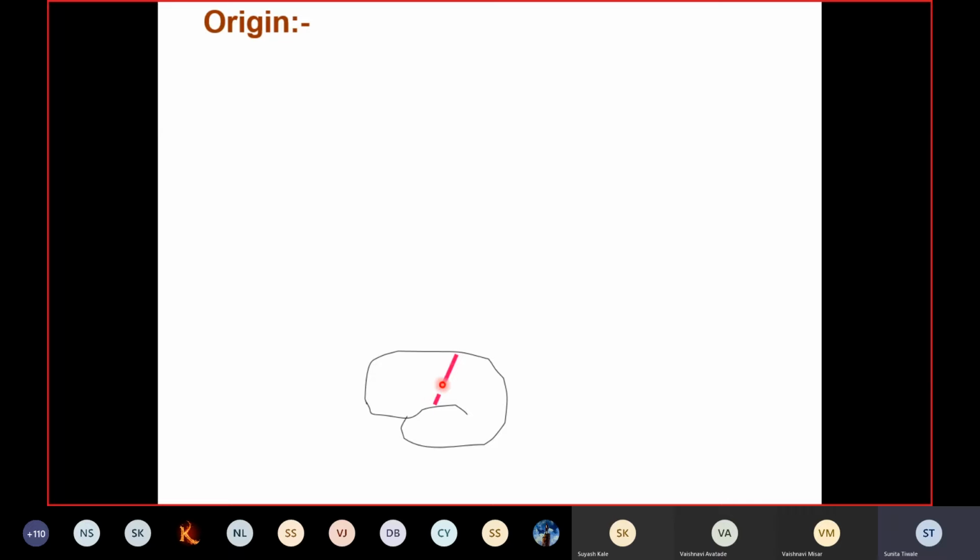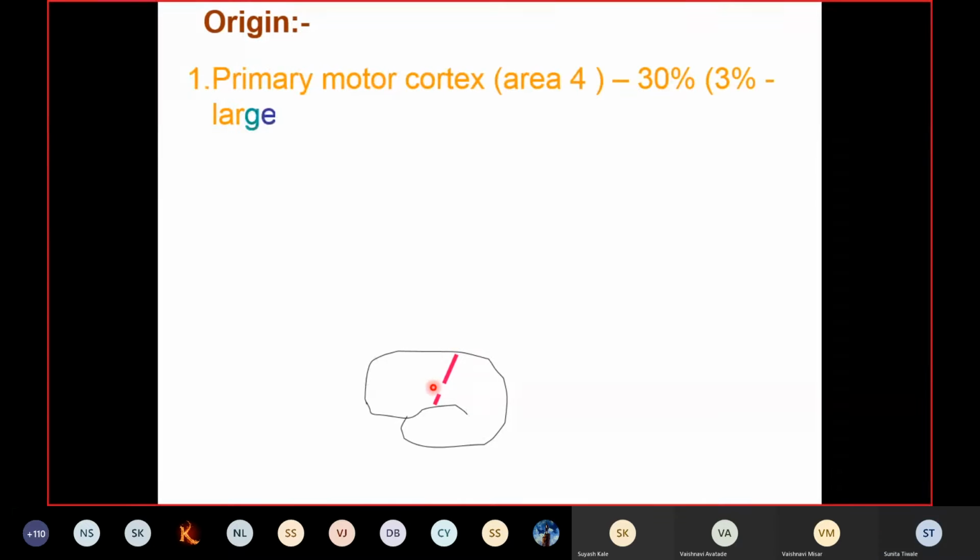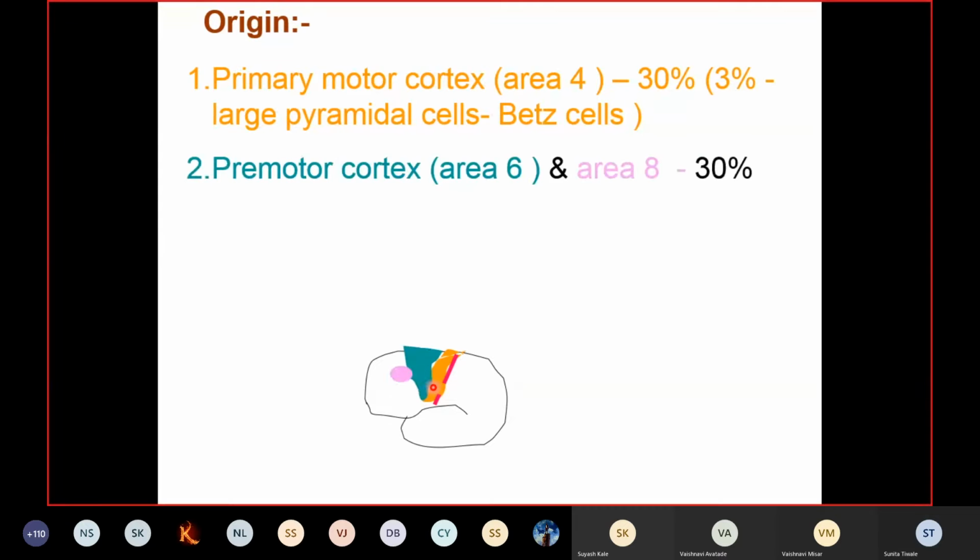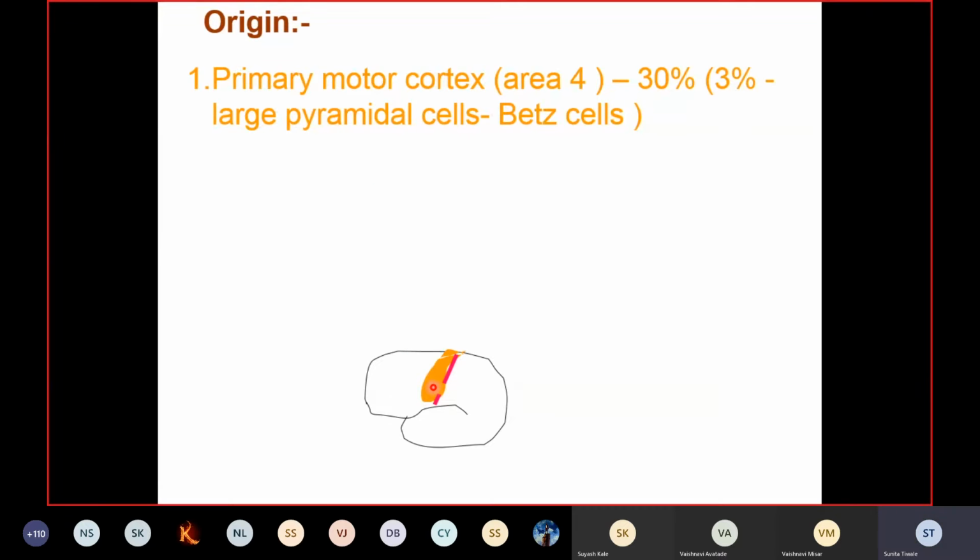Here you can see the central sulcus, and in front of it, extending also on the medial aspect, is the precentral gyrus. This is what we call the primary motor cortex.